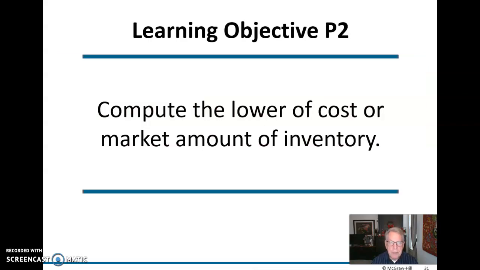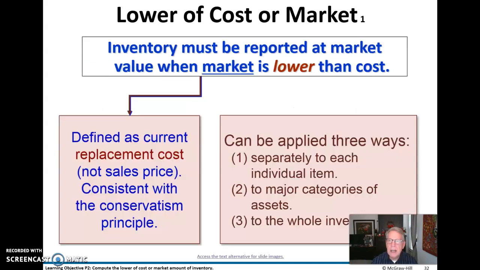All right. Now we'll take a look at lower of cost or market. This is fairly easy to understand, I think, and here's how we do it. We're defining the current replacement cost, not the sales price, consistent with the conservatism principle. And inventory has to be reported at a market value when the market is lower than the cost. That happens every now and then.